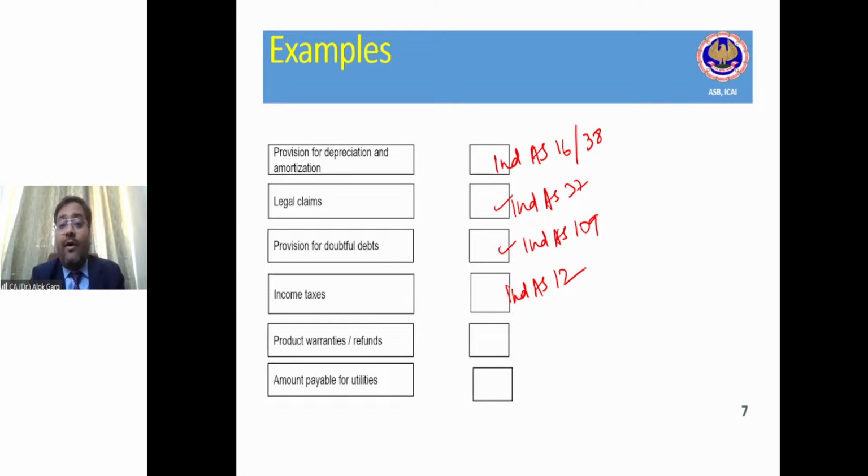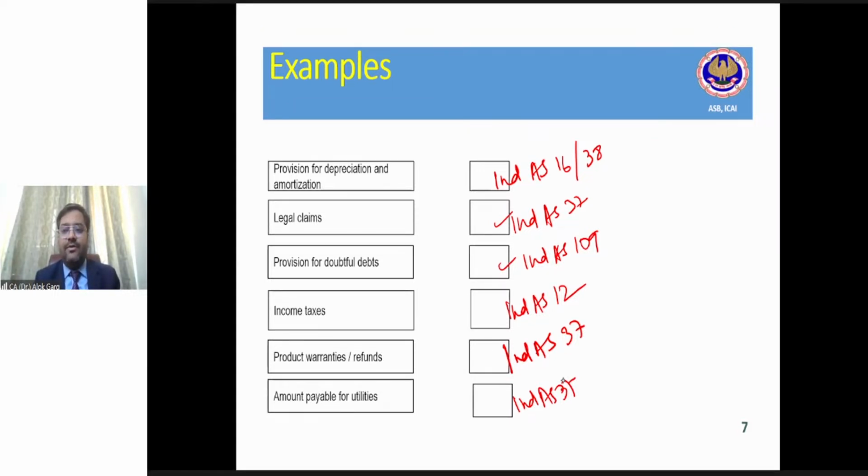Provision for product warranties or refunds. Provision for warranties. It is covered under Ind AS 37. Amount payable for utilities. It is covered under Ind AS 37. This is provision for expenses, right? Ind AS 37.